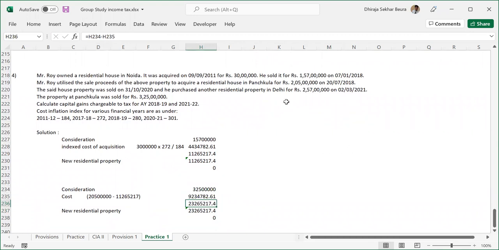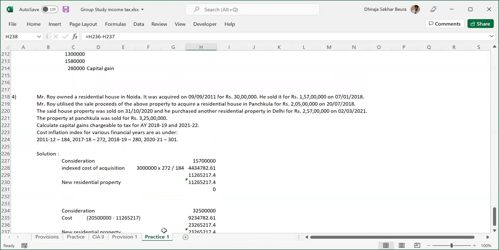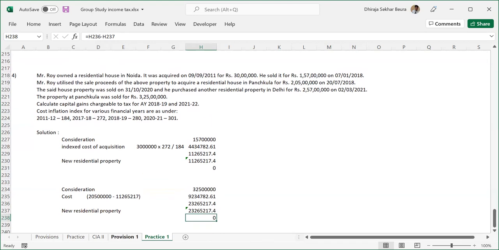We have made investment of how much? 2 crore 57 lakhs. We'll get the exact same exemption as whatever capital gain is there. So our capital gain will again be 0. So no matter what happened, his ultimate tax is 0 in both the years, because he's getting the benefit from that section 54 on selling and purchasing. Make sense? Yes? Perfect.